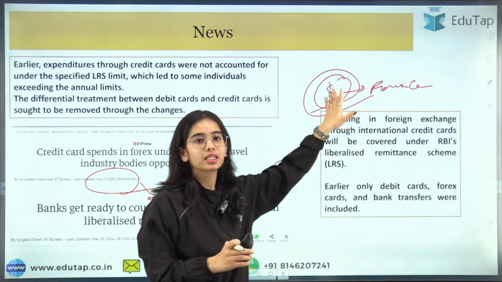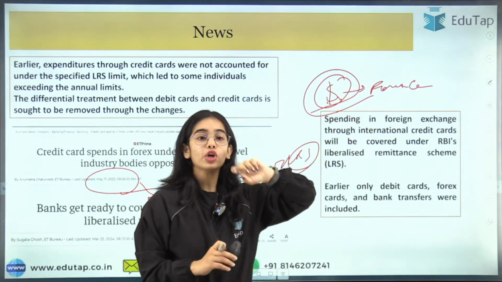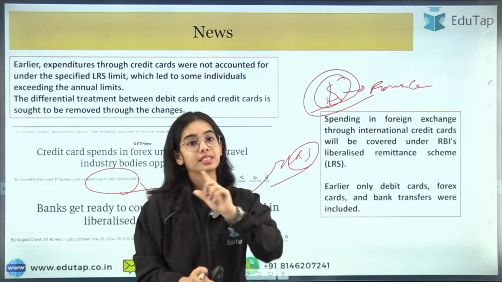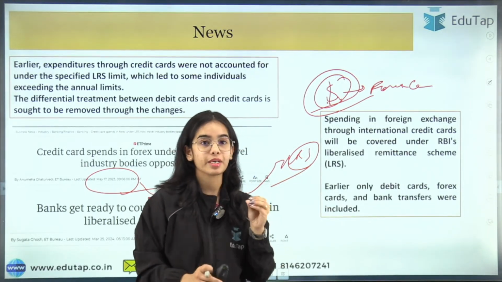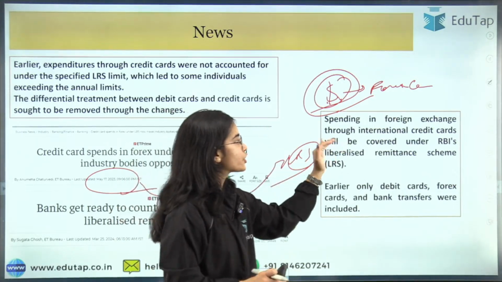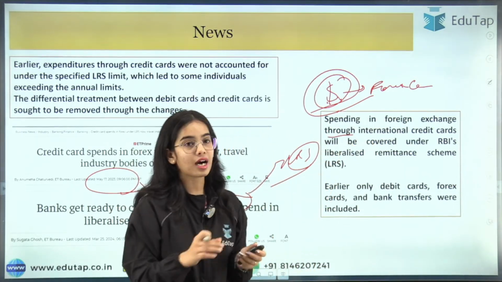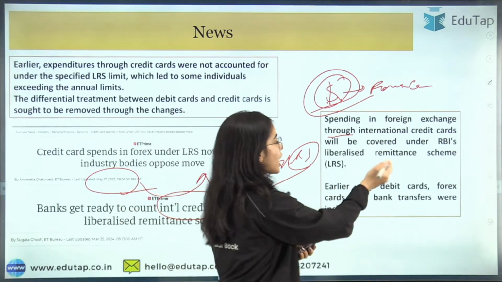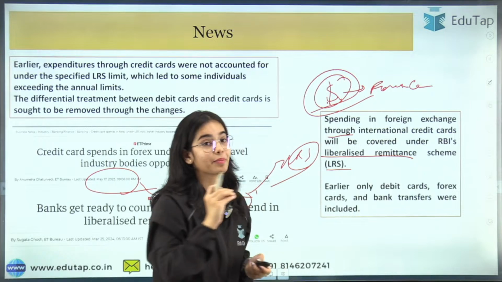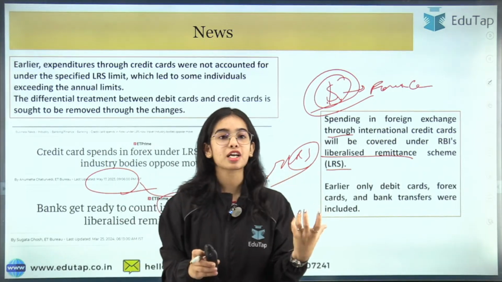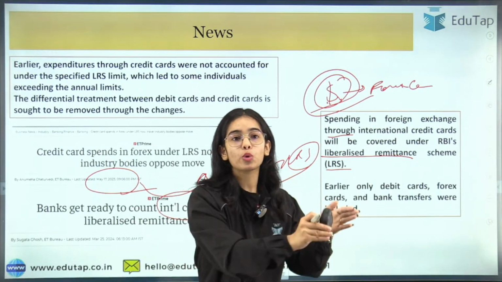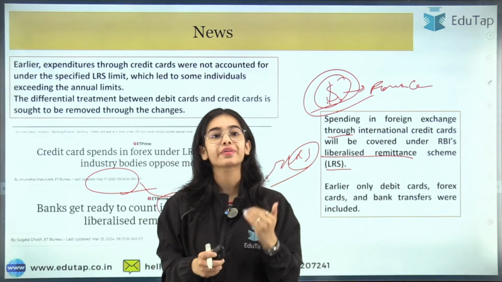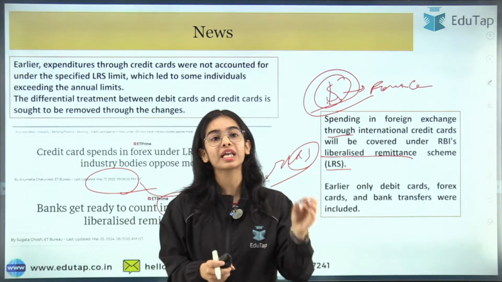So they all come under the Liberalized Remittance Scheme. Even your debit card comes under the Liberalized Remittance Scheme, but the international credit cards were not coming under it. So spending in foreign exchange through international credit cards, it was said in 2023, will also be covered under the RBI's LRS, because using international credit cards was actually a loophole, and they were not being included in the LRS.